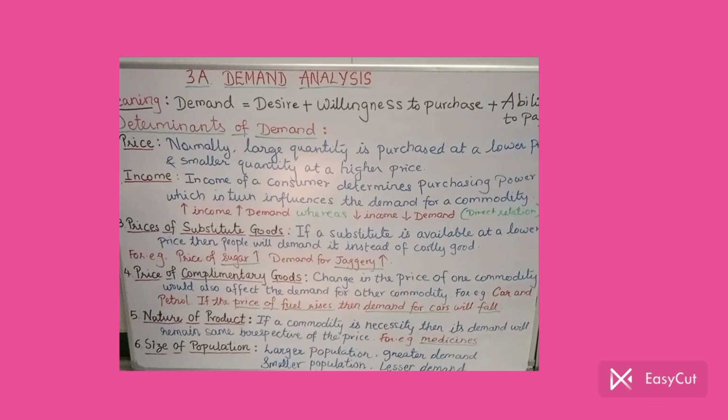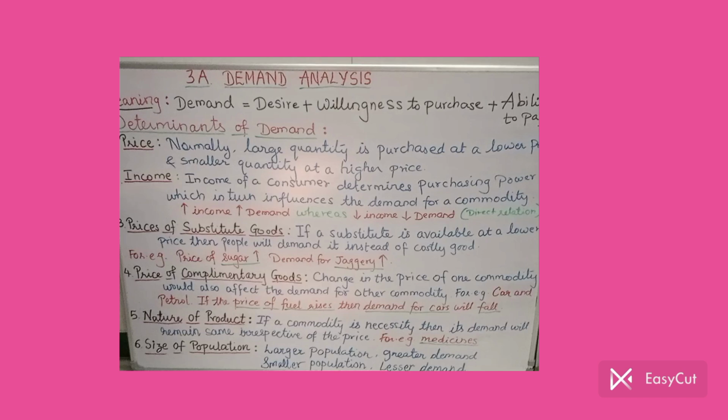If a person's income increases, maybe he's taking up one more job or a side income is generated, then he will demand more goods. Whereas if, due to some problem, there is a fall in income, then naturally his